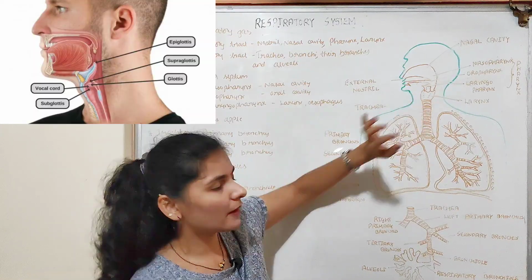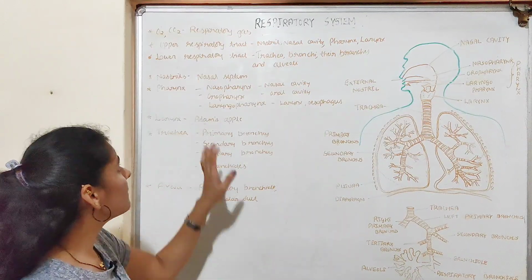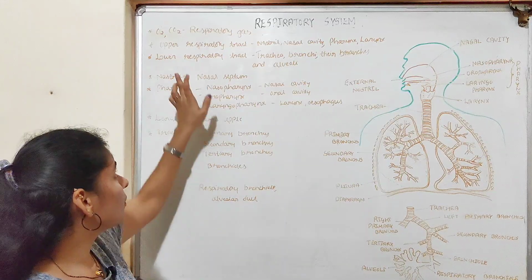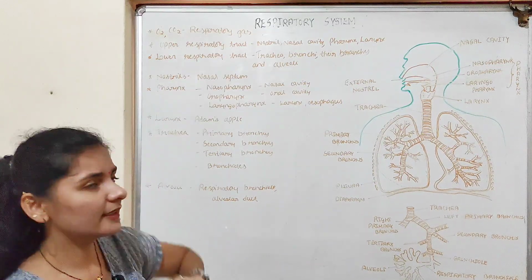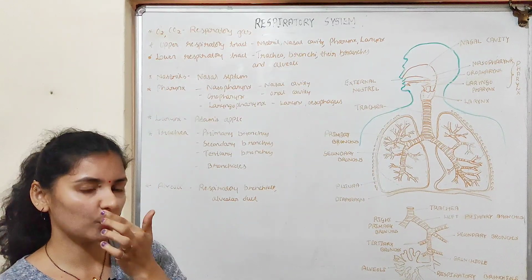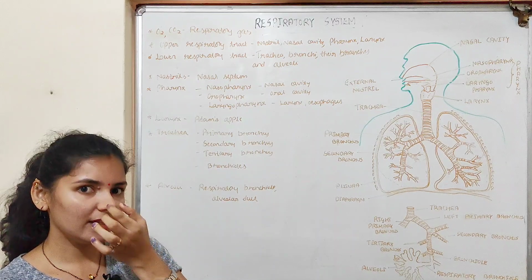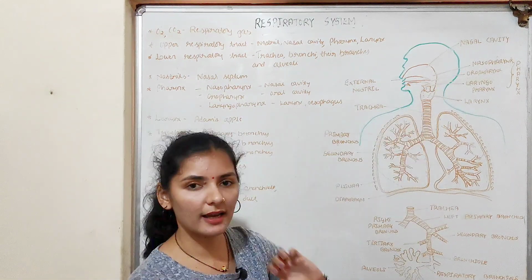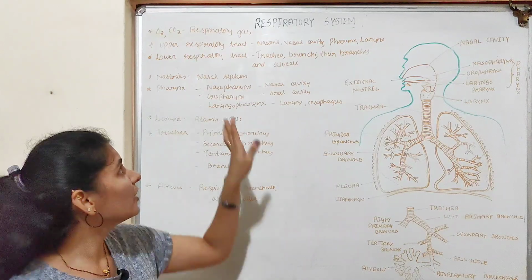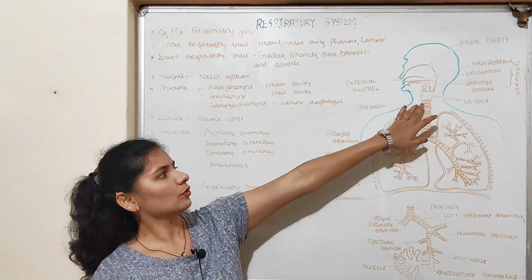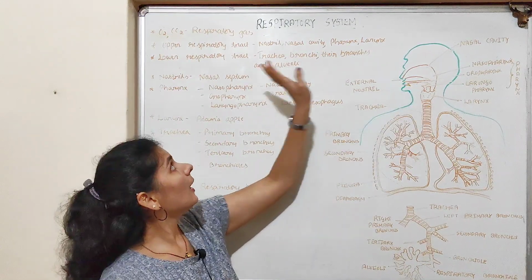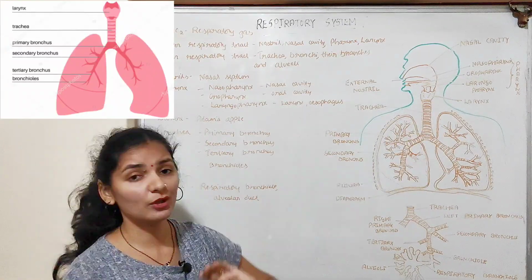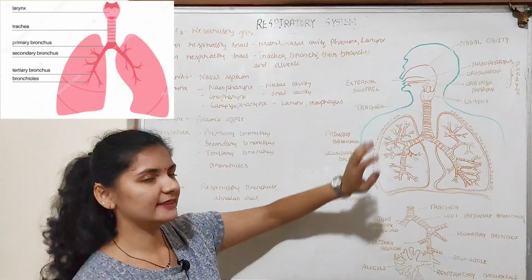Larynx leads to the next part, that is the trachea, which is a part of the lower respiratory tract. So till now we discussed the parts of the upper respiratory tract, that is the nostrils, which are the opening, which leads to the nasal cavity. The nasal cavity leads to the pharynx. The pharynx leads to the larynx, which are the parts of the upper respiratory tract. So the last part of the upper respiratory tract, that is the larynx, leads to the first part of the lower respiratory tract, that is the trachea.